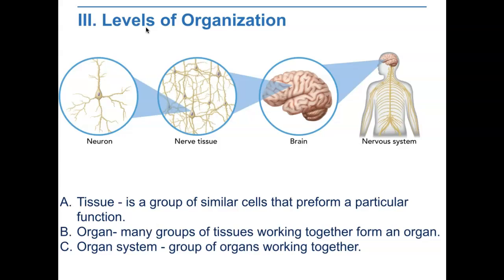The specialized cells of multicellular organisms are organized into tissues, then into organs, and finally into organ systems. A tissue is a group of similar cells that perform a particular function. An organ is made of several groups of tissues working together. An organ system is a group of organs that work together.